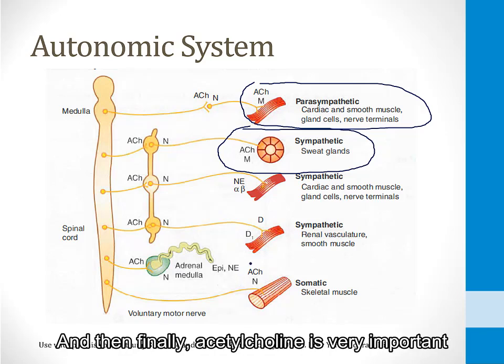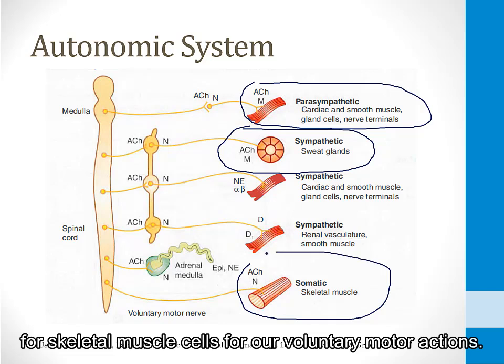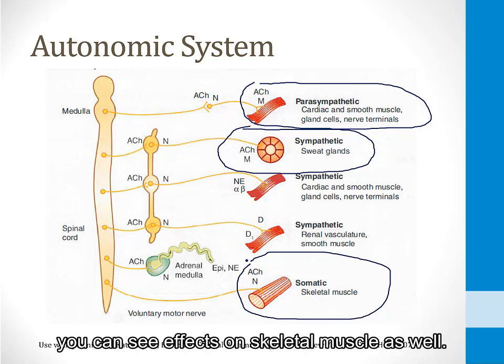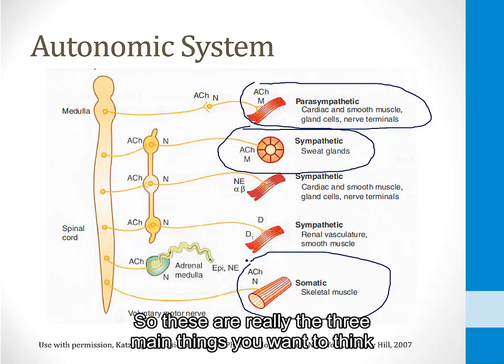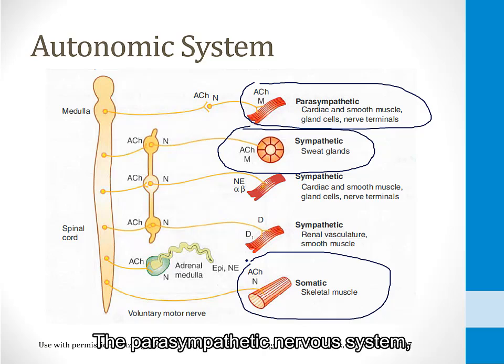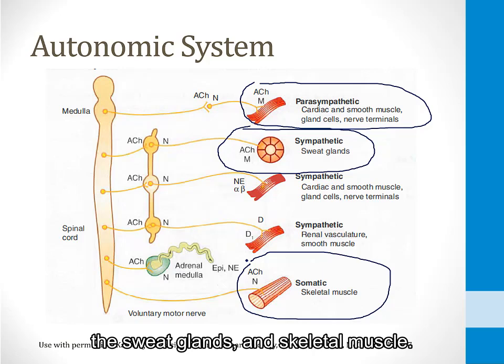And then finally, acetylcholine is very important for skeletal muscle cells for our voluntary motor actions. So when you activate or block the effects of acetylcholine, you can see effects on skeletal muscle as well. So these are really the three main things you want to think about in terms of clinical effects of acetylcholine: the parasympathetic nervous system, the sweat glands, and skeletal muscle.